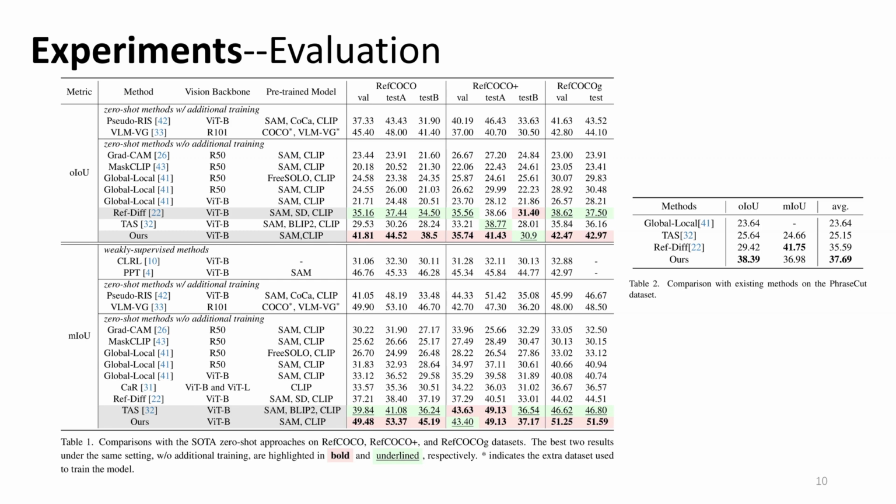Our balanced consideration of both semantic alignment and spatial coherence allows us to handle a wide variety of objects more effectively, making our method robust and versatile across different scenarios. This demonstrates the potential of our proposed framework to significantly advance the field of zero-shot referring image segmentation.